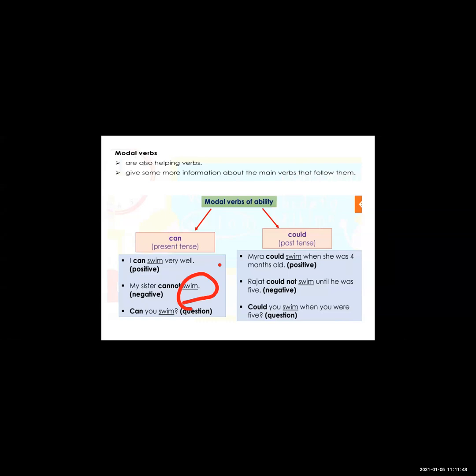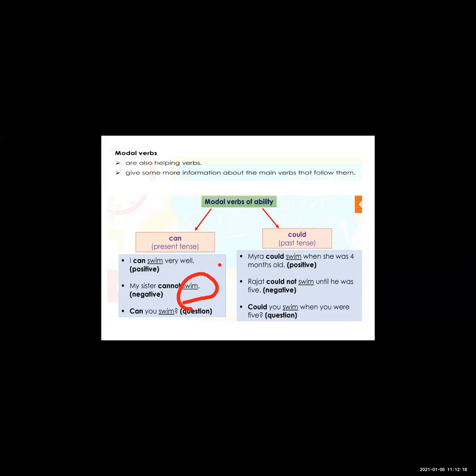Okay, my sister cannot swim. This is the negative sentence. Here there is the ability, but here negative ability, that she can't swim. Okay, she cannot swim. This is the negative sentence. There is a negative word, that is not. My sister cannot swim.